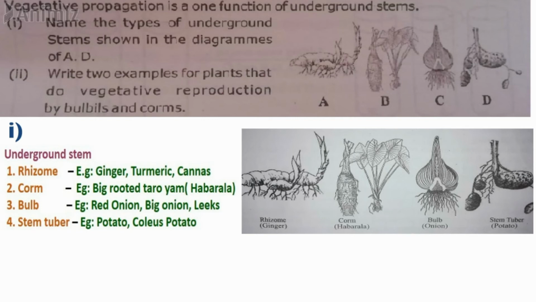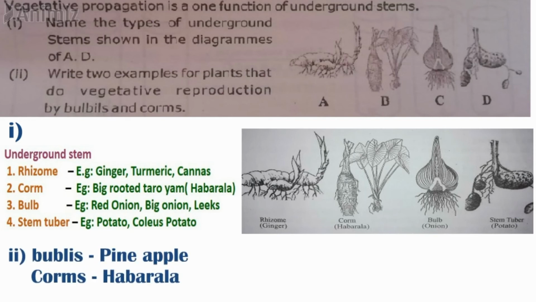So B should be a corm. If it has the shape of a bulb, then C should be a bulb. And if it is a tuber-like structure that you can observe in the picture, D should be a stem tuber.